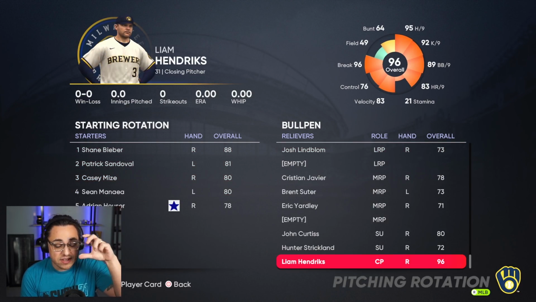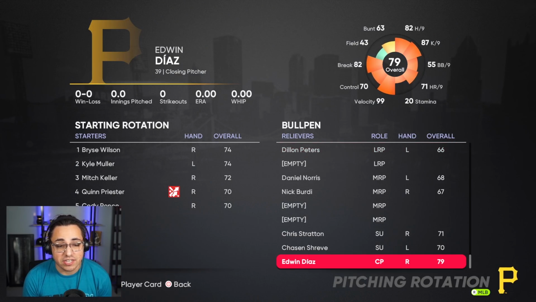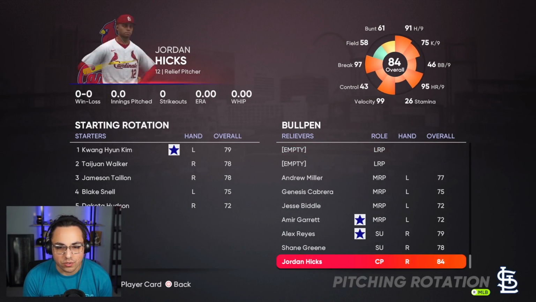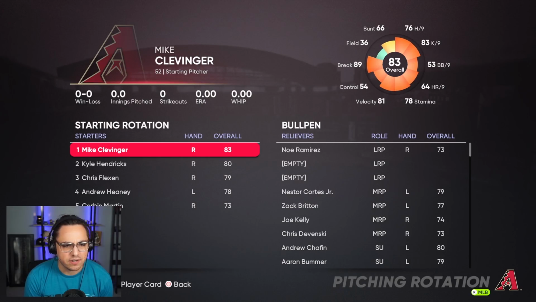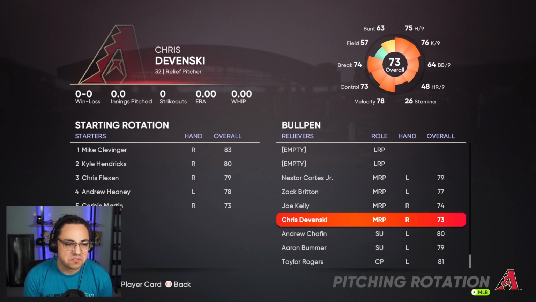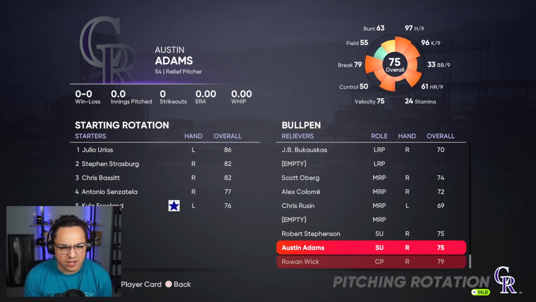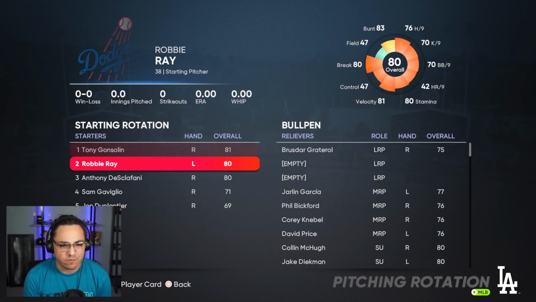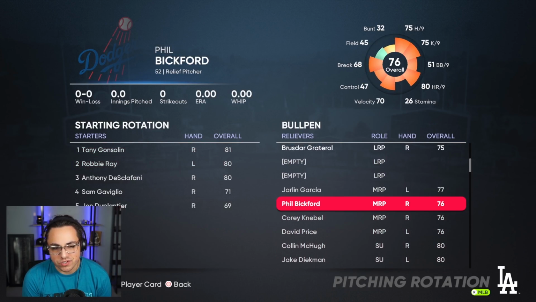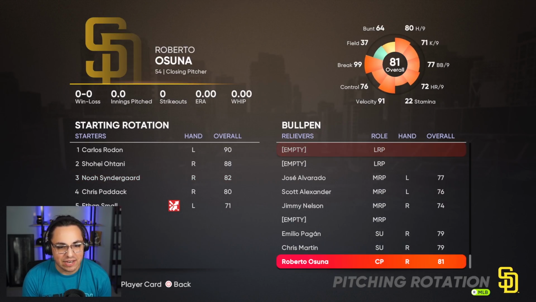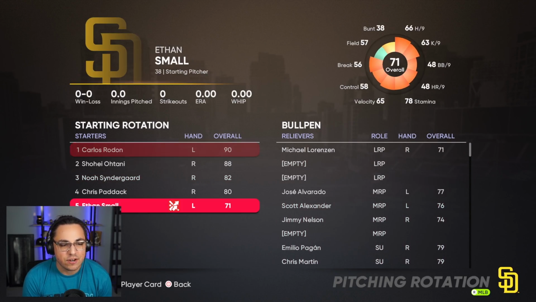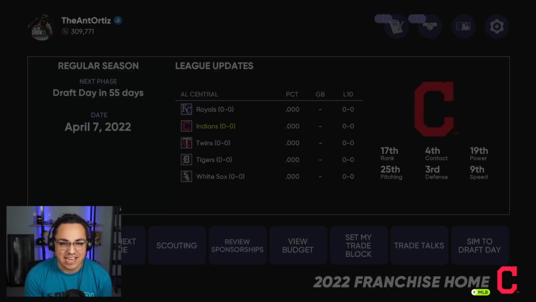It looks okay. Hendricks as a closer is a good addition though. We've got the Cardinals. A lot of bullpen arms there. Diamondbacks. The Rockies looks okay. Strasburg, Urias, and Bassett, not too bad. And then of course the Dodgers, which apparently they're just allowed to sign whoever they want whenever they want. I mean, I know the budget is off so that they can sign whoever they want.